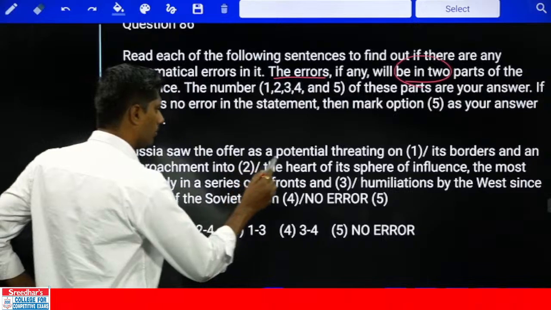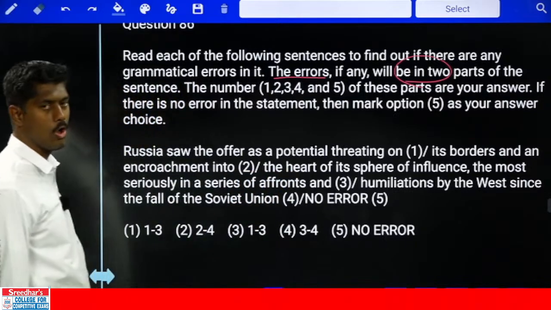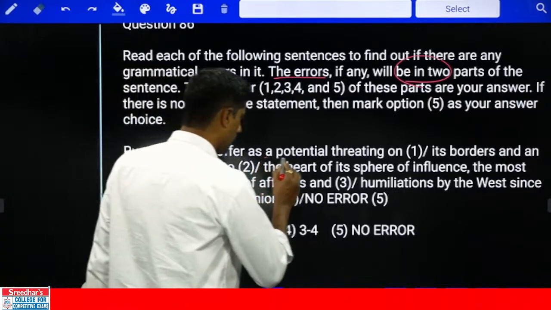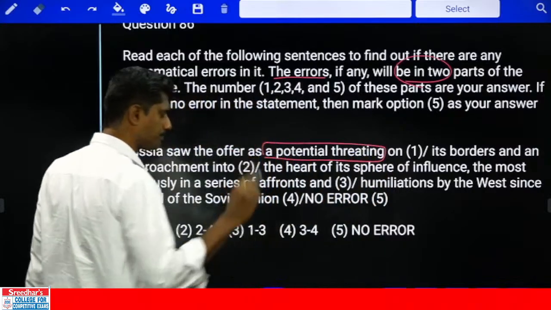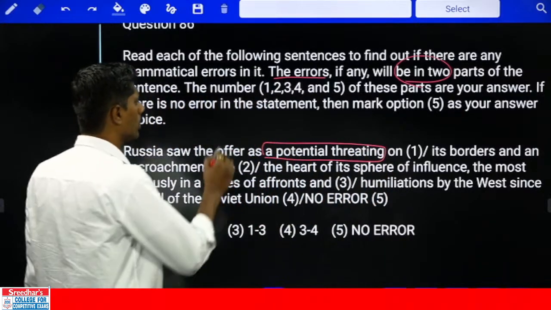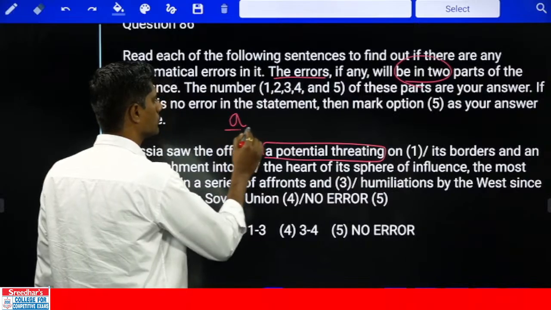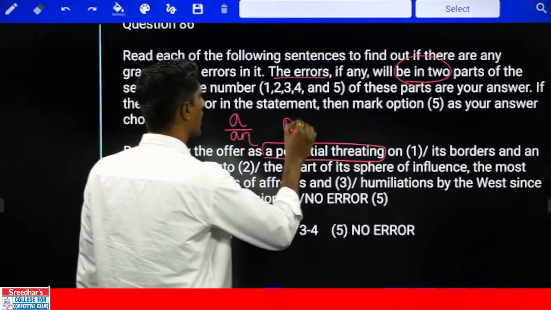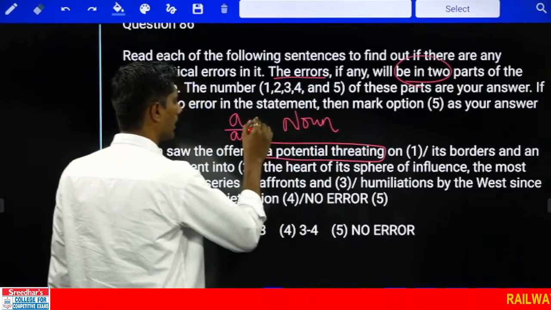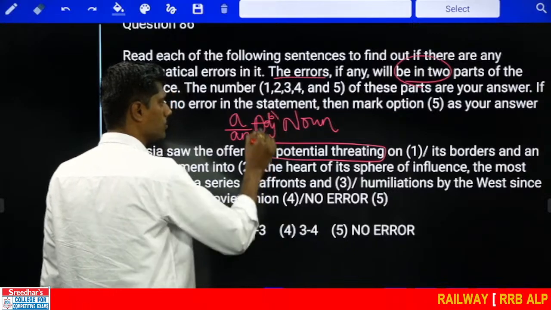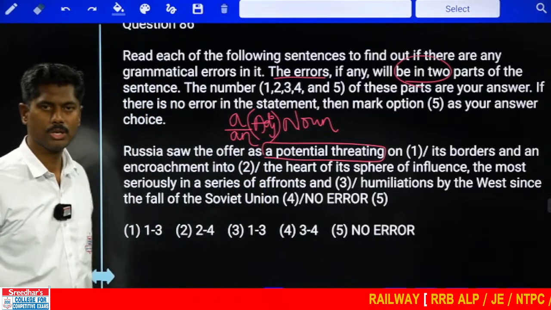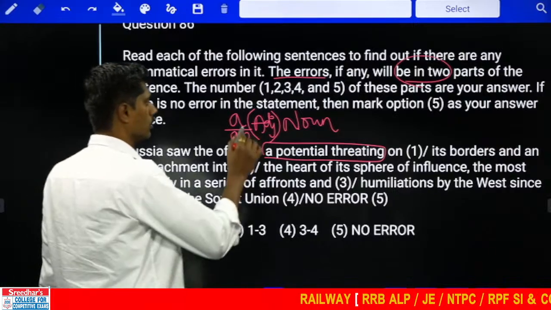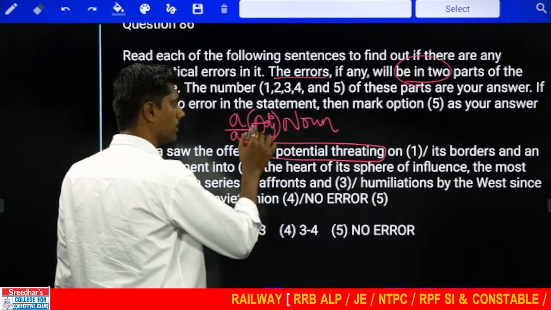Russia saw the offer as a potential threatening on. Now look at this: a potential threatening. What is the rule of an article? Whenever an article, a or an, comes, we must add a noun, and sometimes an adjective is also accompanied by that noun. So a compulsory noun, sometimes adjective plus noun.